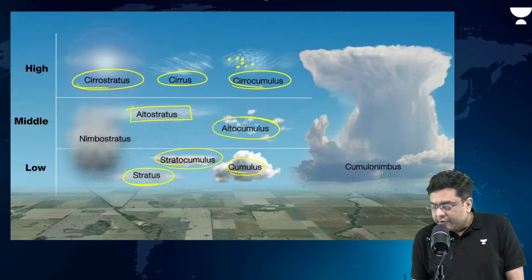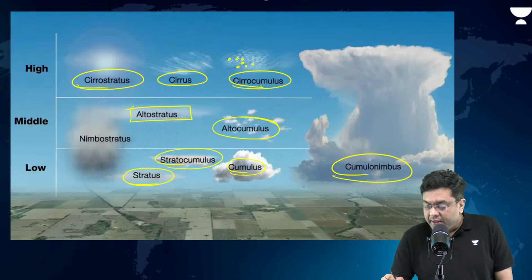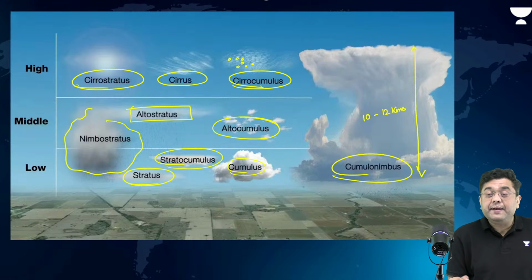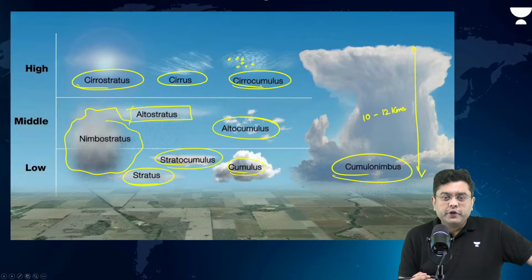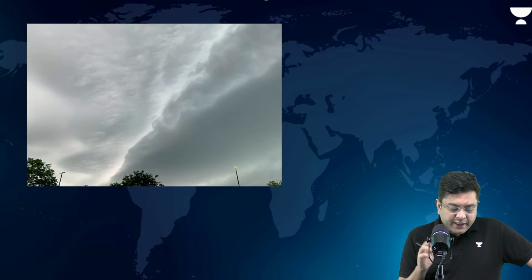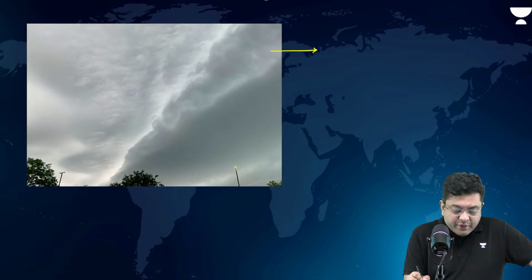Then you have cumulonimbus, which can on its own reach 10 to 12 kilometers. Then you have nimbostratus as well, which again will also cause rains. Okay, so that is the case of these particular clouds. I hope that is clear. This is the example of your nimbostratus.